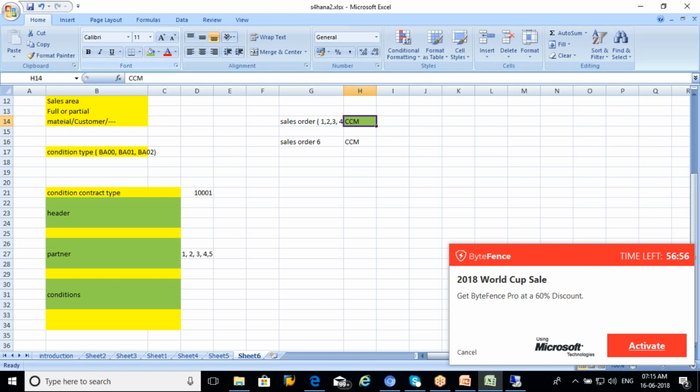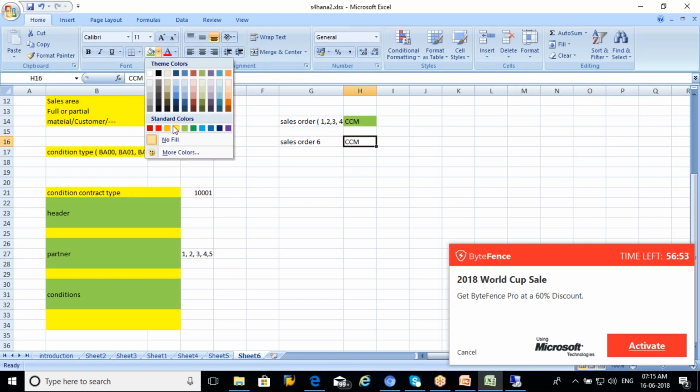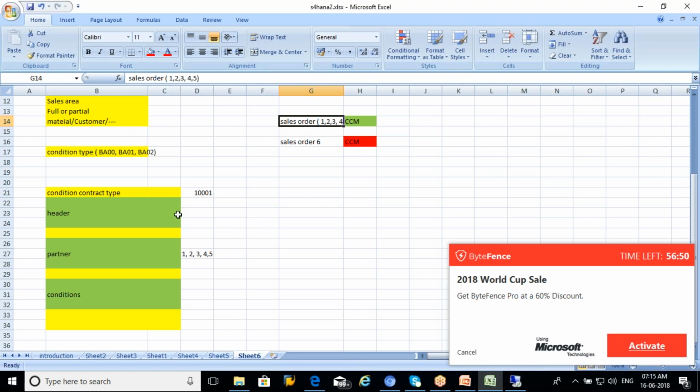Just imagine this. Are you clear till this part? I have created a sales order, and the sales order CCM data is enabled for these particular customers. When I create sales transactions for these customers, the condition contract will determine at the sales order level. If I create a sales order for a customer which is not enabled in this, then there is no CCM data. We will come to the configuration later, but if you understand the basic process, it is easy to follow the configuration. There is nothing in the configuration, but you should understand the flow. Are you clear in the flow now?